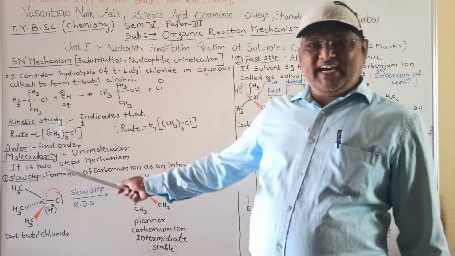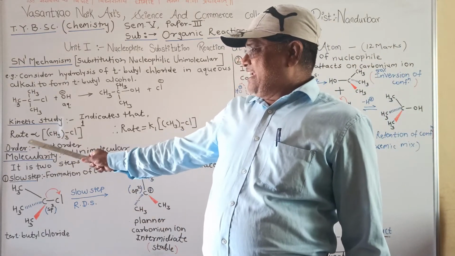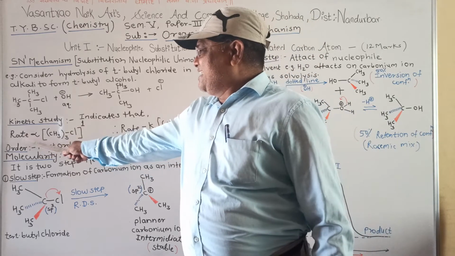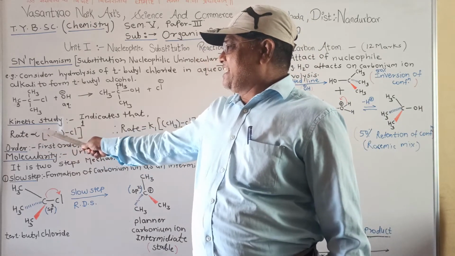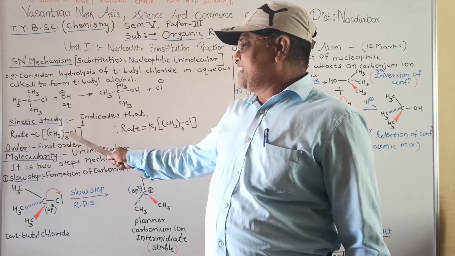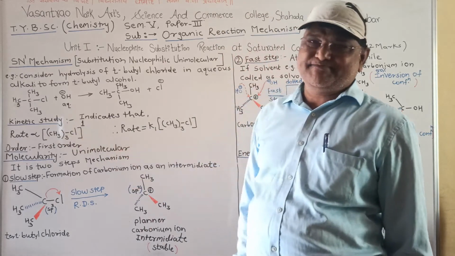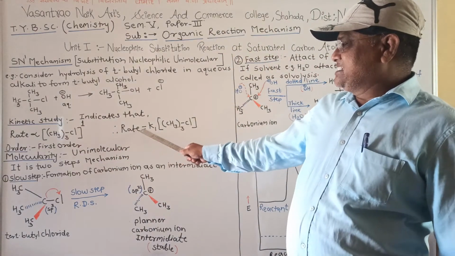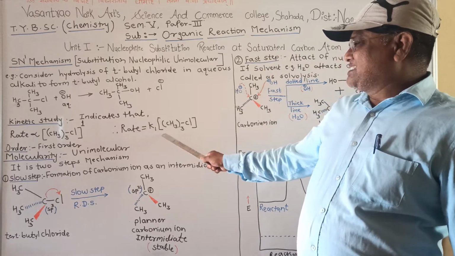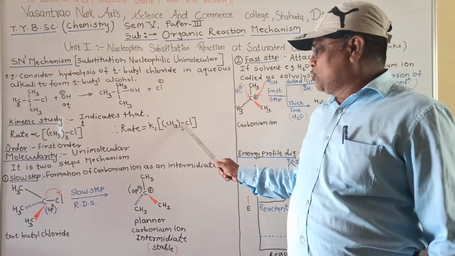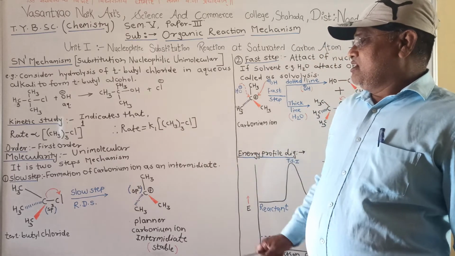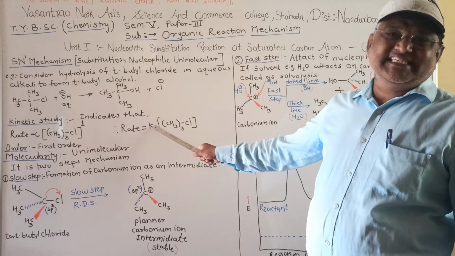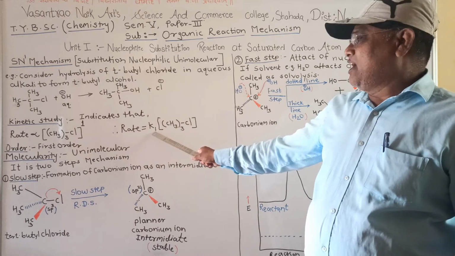From the equation we can see the rate of the SN1 reaction is directly proportional to the concentration of tertiary butyl chloride. Therefore rate is equal to K1 times the concentration of tertiary butyl chloride, where K1 is the first order rate constant.